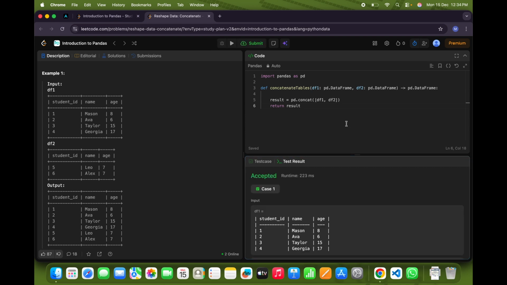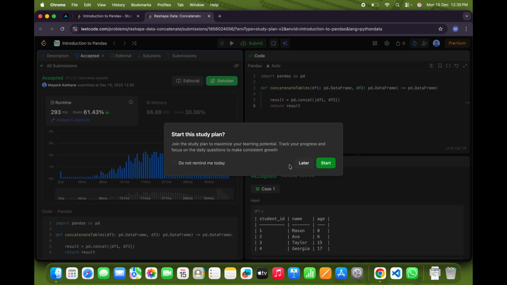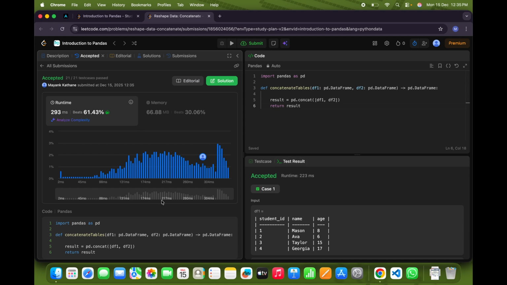Here we have successfully passed our test case. Let's try to submit the code. Here you can see, guys, we have successfully submitted our code.